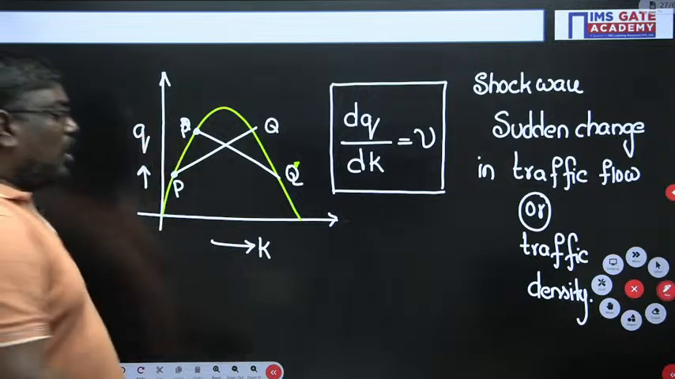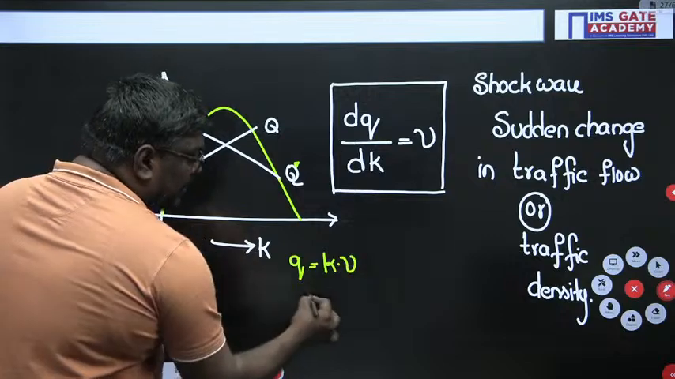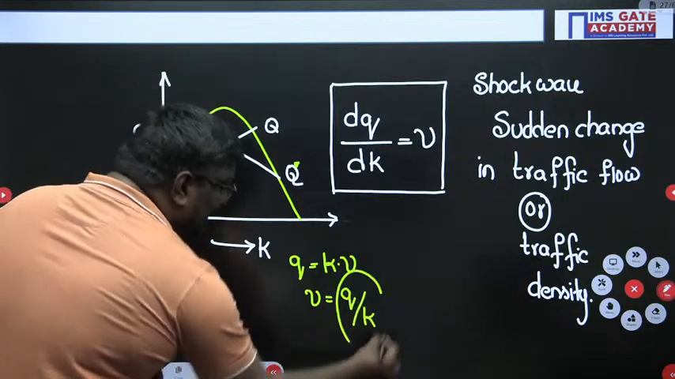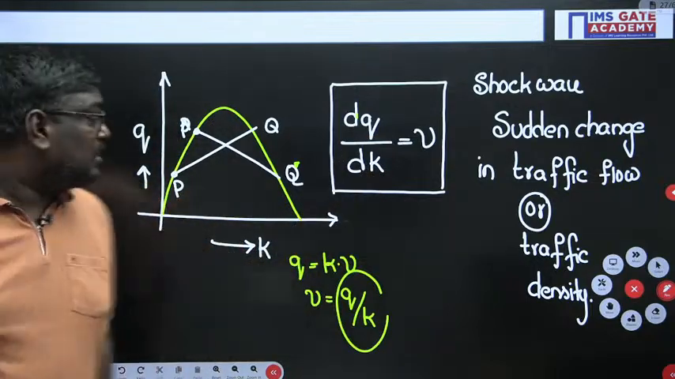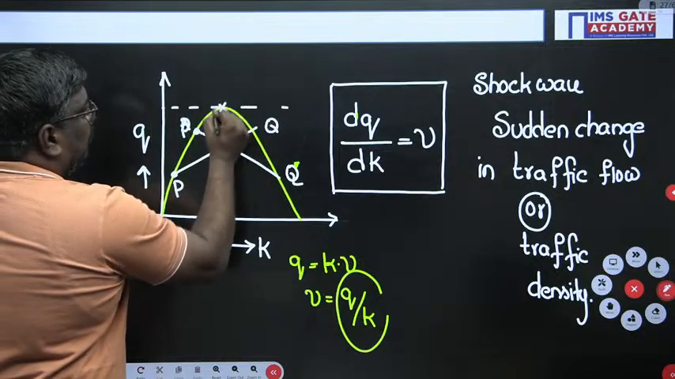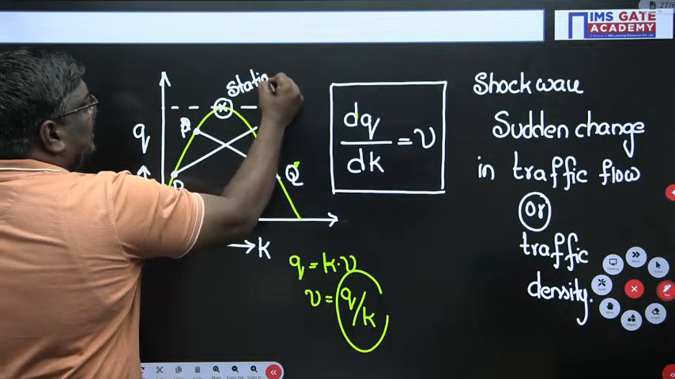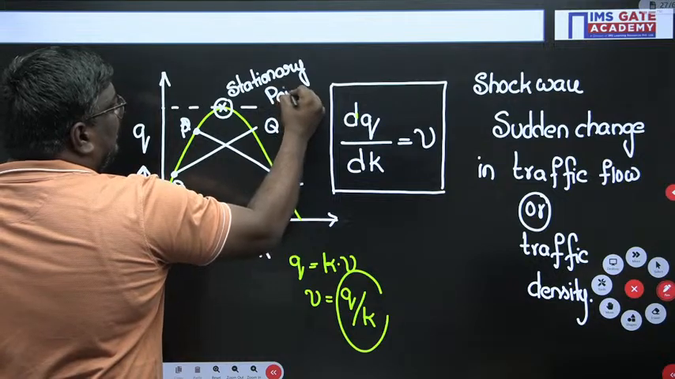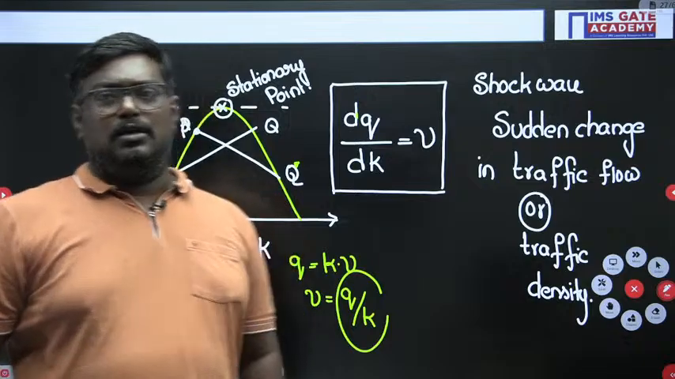You know already, q is equal to k into v, so velocity can be written as q by k. But why are we taking dq by dk? Because sudden means there is a change. And if I consider the stationary point, the flow is maximum, and there will be no change in dq at that one point.